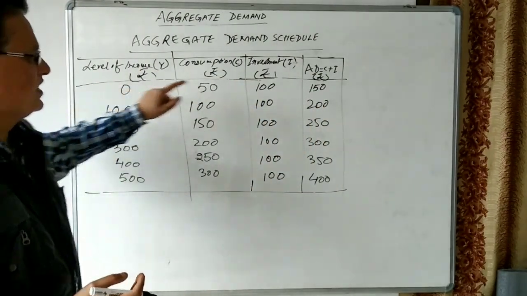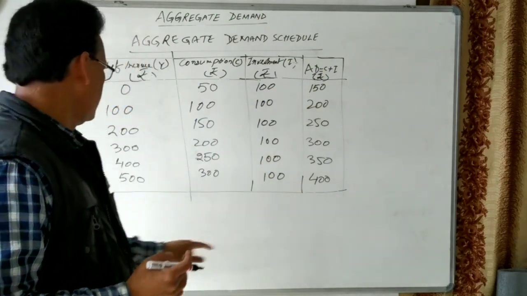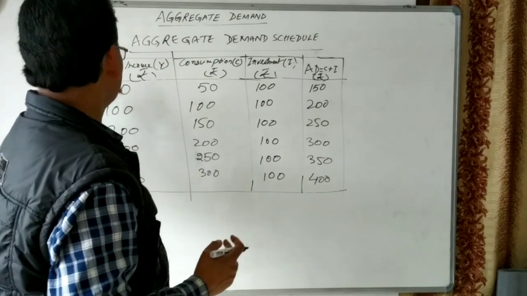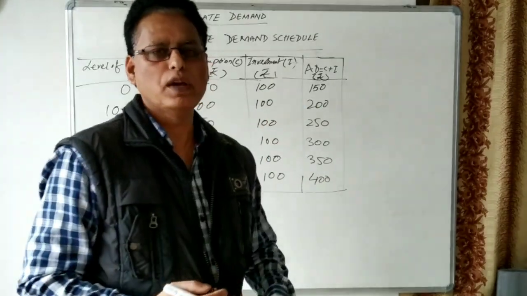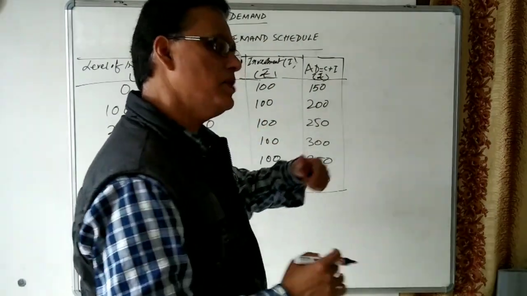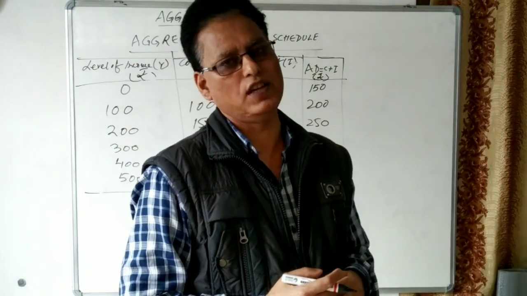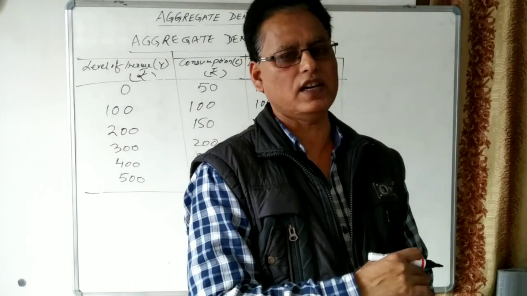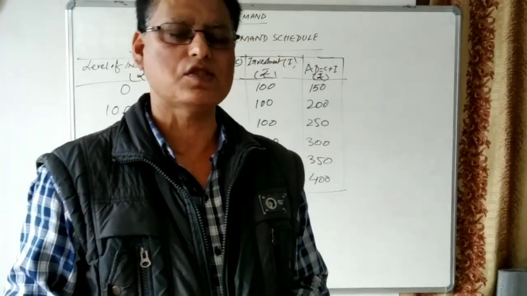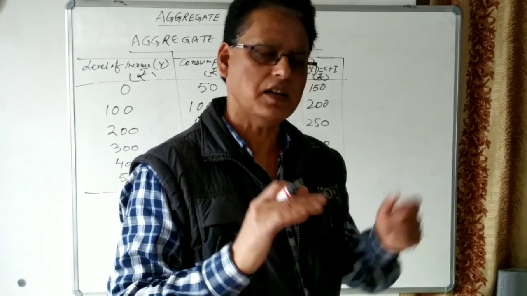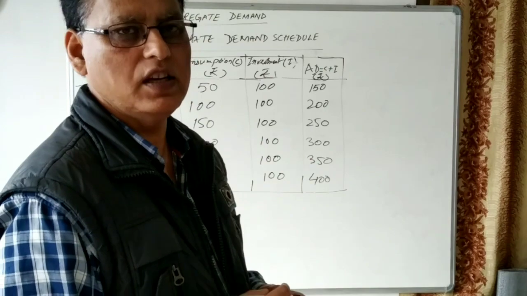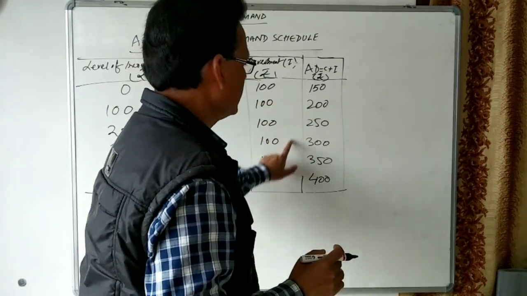So what we have seen is, when income increases, meaning GDP increases, then aggregate demand also increases. But the increase in aggregate demand is less than the increase in the level of income, because some money goes for saving. Saving is also invested into the economy, because whatever is saved is invested into the economy. So saving is also equal to investment. That we will discuss when we discuss the determination of the level of income and employment. I think this is clear to all of you.